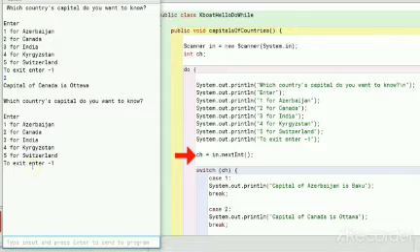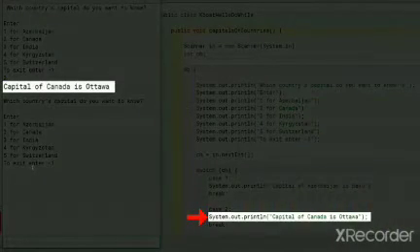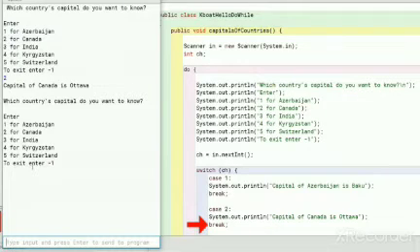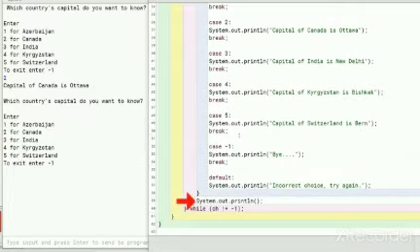It gets assigned to ch. Program control reaches the switch statement. Case 2 gets matched as ch is 2 and this println statement gets executed, printing capital of Canada is Ottawa on the console. The break statement sends the program control outside of switch statement to this println statement. An empty line gets printed to the console.